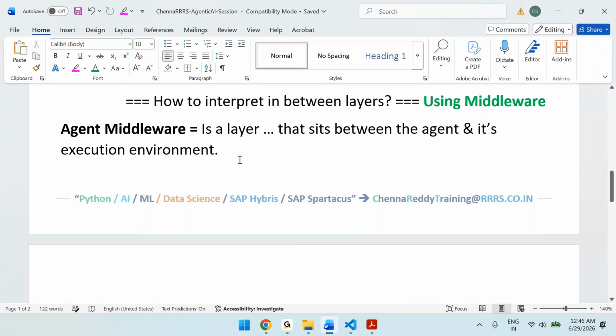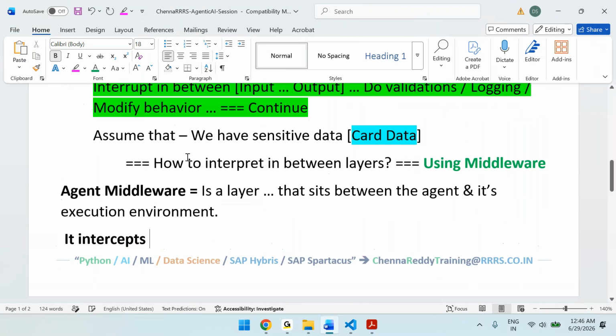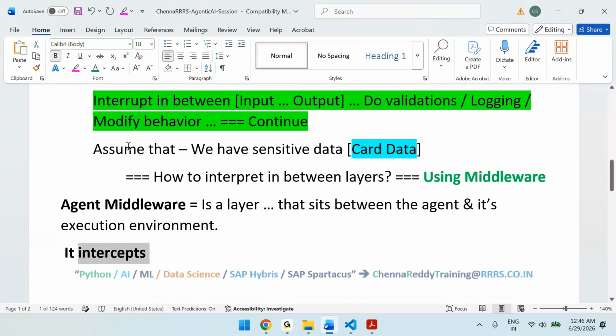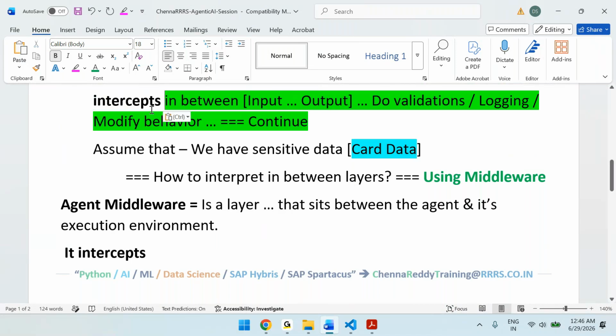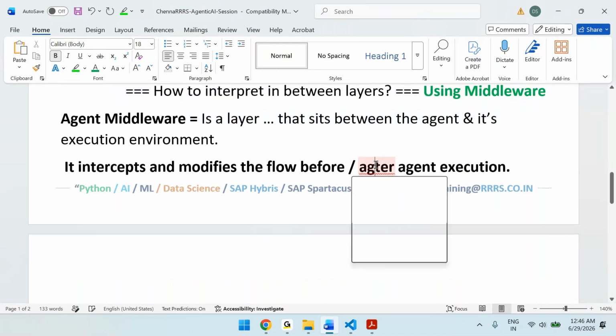What will it do? It intercepts between layers. It intercepts and modifies the flow before or after agent execution. We'll see examples. Before and after agent execution.